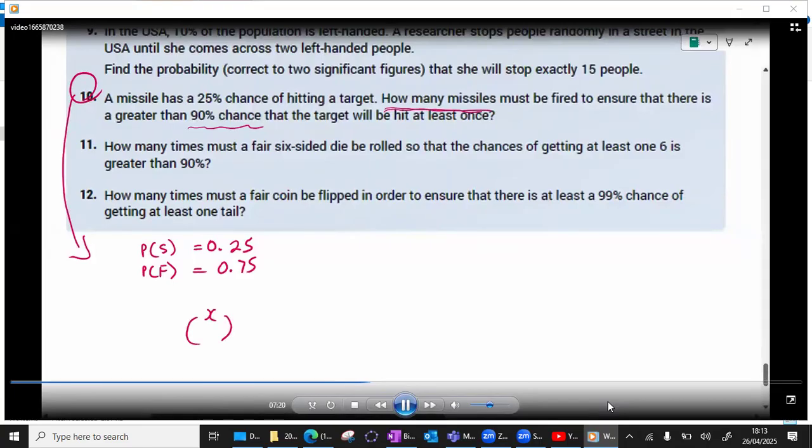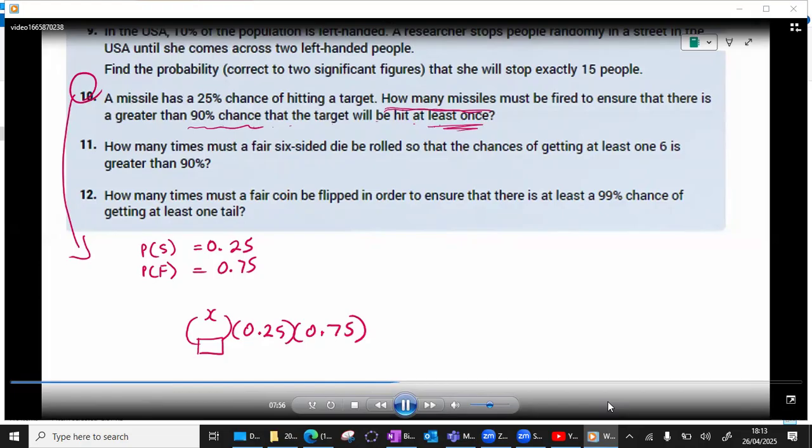Okay, I'm going to write my success and I'm going to write my failure. Now, how do I know what to put down there? Well, it says it has to be a greater than 90% chance that the target would be hit at least once. Now, at least once is a tricky one to define because we don't know how many times. If we knew it was fired 5 times, then we could say at least once means 5 choose 1, 5 choose 2, 5 choose 3, 5 choose 4, 5 choose 5. But we don't know in this case what it is.